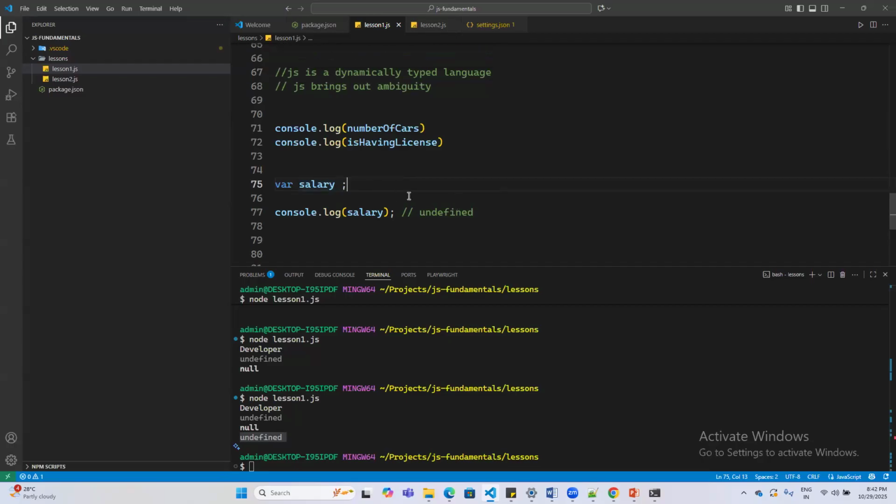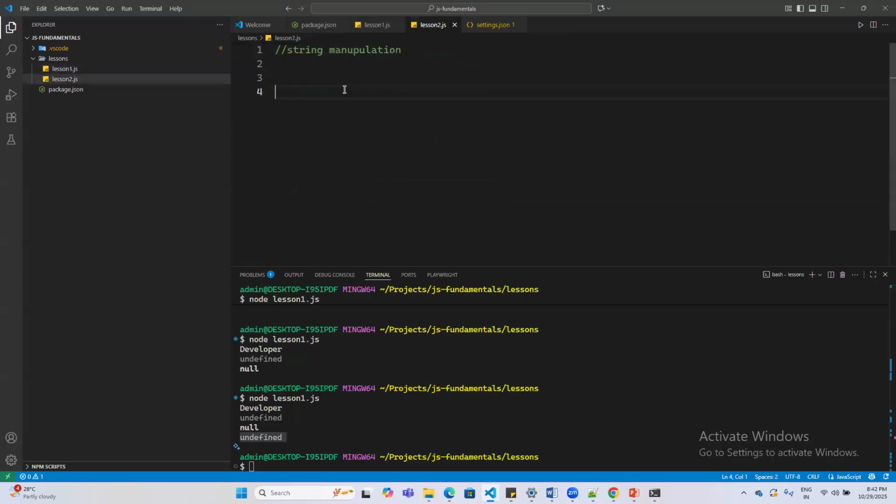But you can also forcefully define a variable with a type called undefined. There are some use cases, but to be very frank, when it comes to using an automation language, we won't come across much of undefined or null. Okay, that's fine.